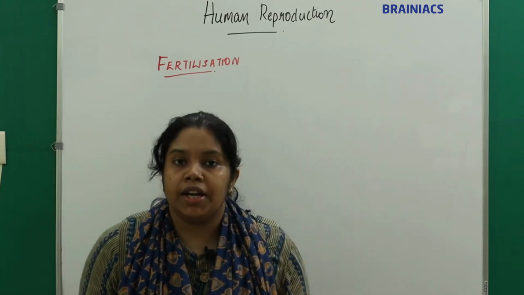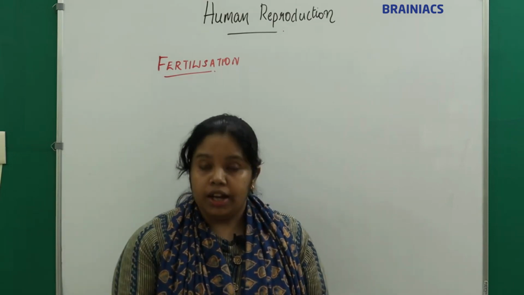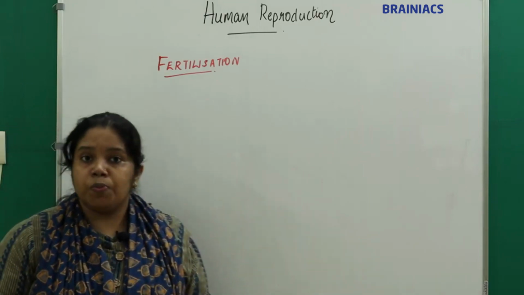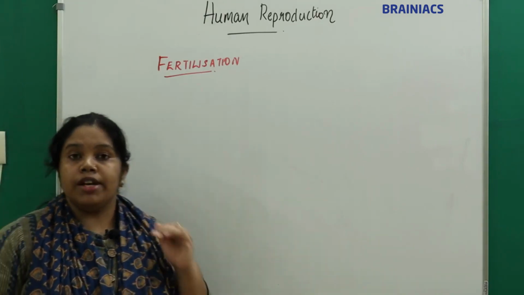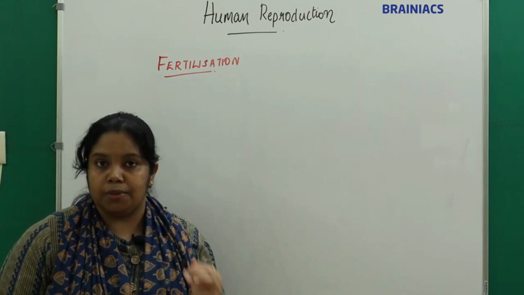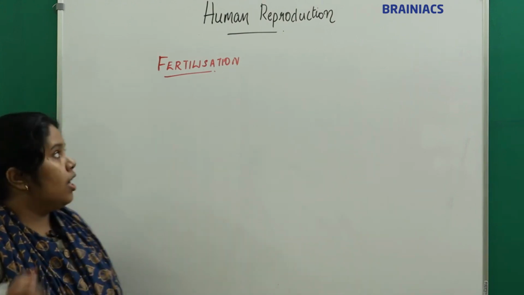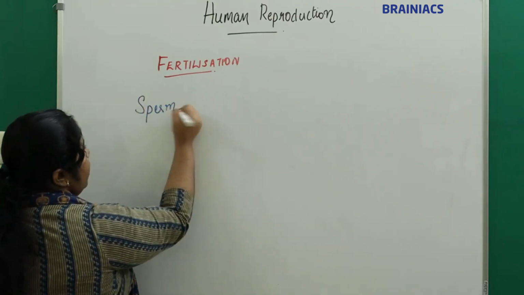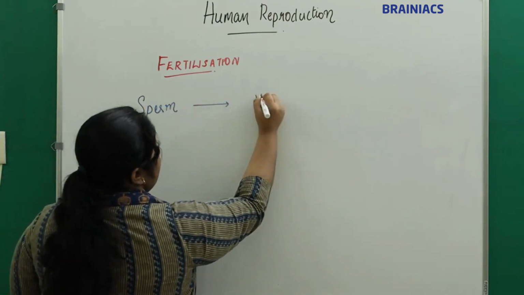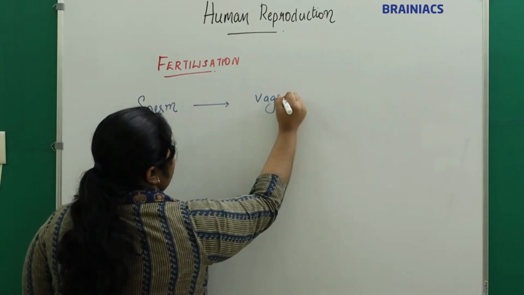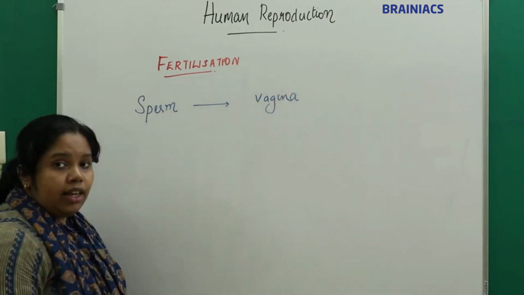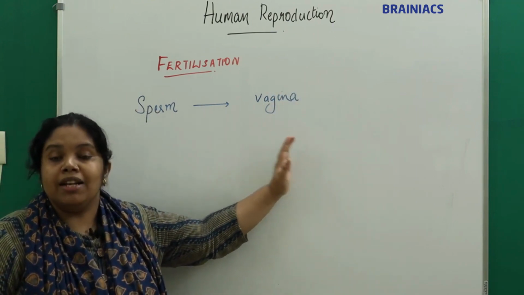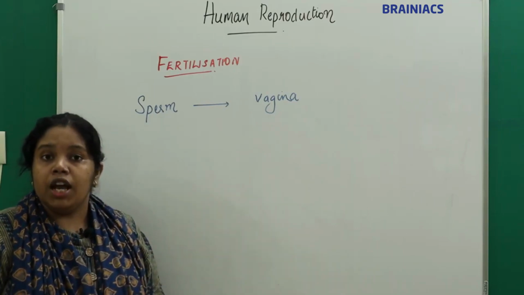So we have completed the menstrual cycle. Now we will see fertilization. I told you that the sperm is deposited in the female genital tract by the copulatory organ. So here, what is happening? We have the sperm. Where does it get deposited? In the female genital tract. Where in the female genital tract? At the vagina.